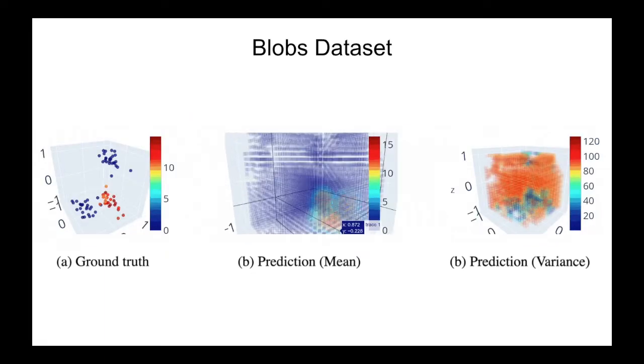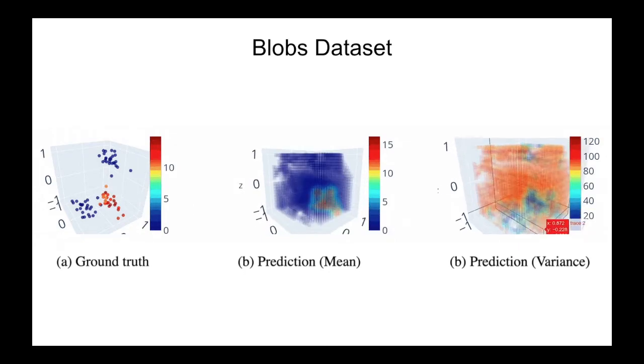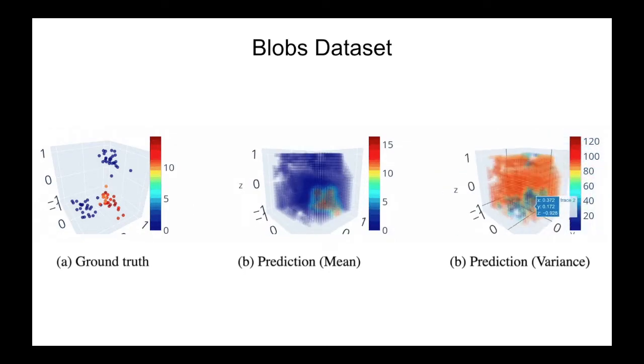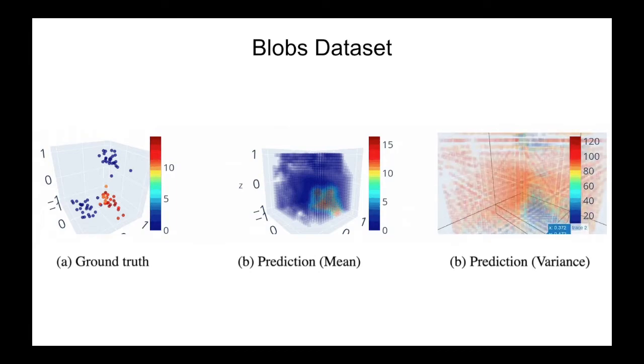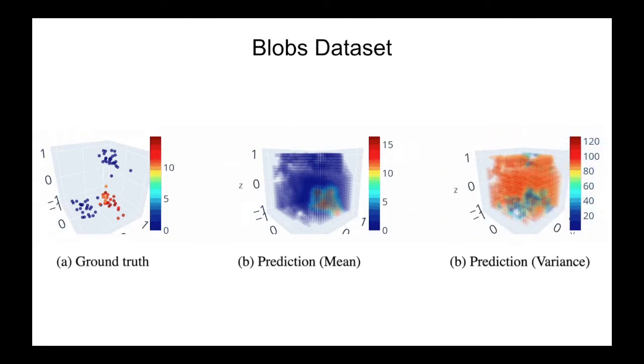On the blobs dataset, we can see that our method is effective at predicting both the mean and variance of velocity from a small number of data points on a microscopic scale. Note that in the areas where there is not training data, our model predicts a very high uncertainty.